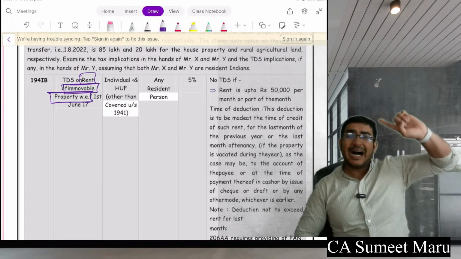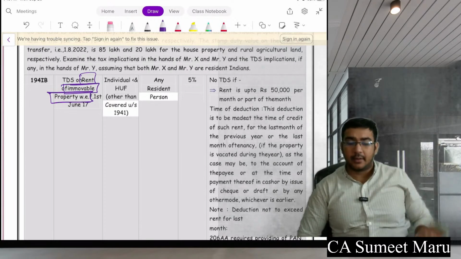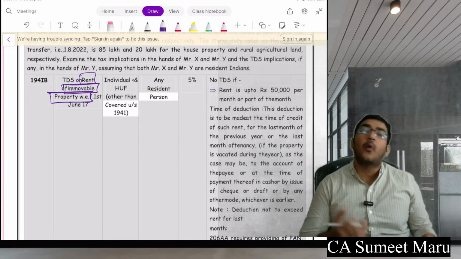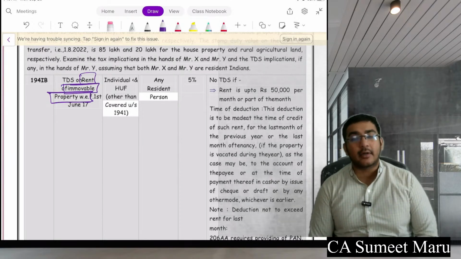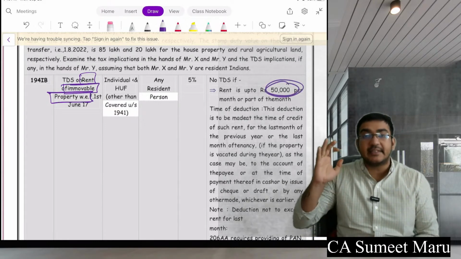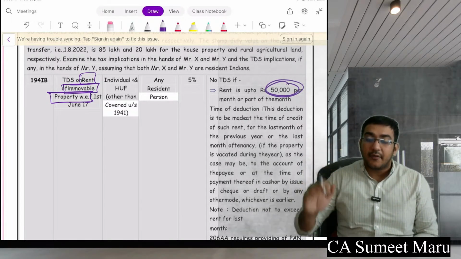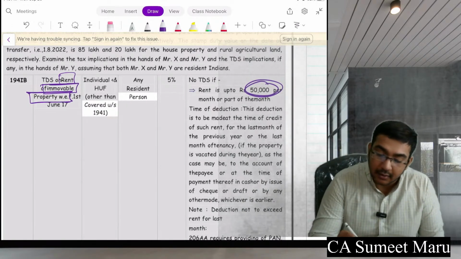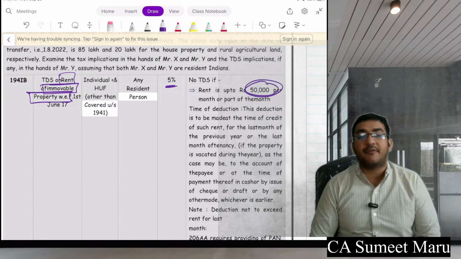Now, see, I was saying for the one to whom audit is applicable. If an individual like me, to whom audit is not applicable, pays rent, and the rent is above 50,000 per month, which is something very substantial, then TDS will be applicable at 5%. If rent is above 50,000 per month, then TDS will be applicable at 5%.